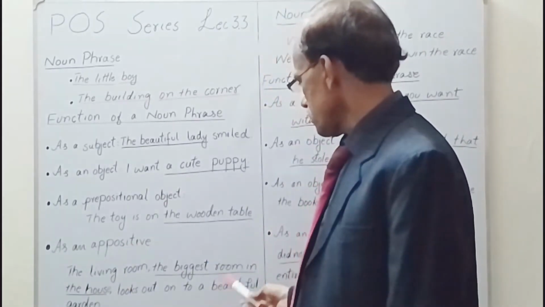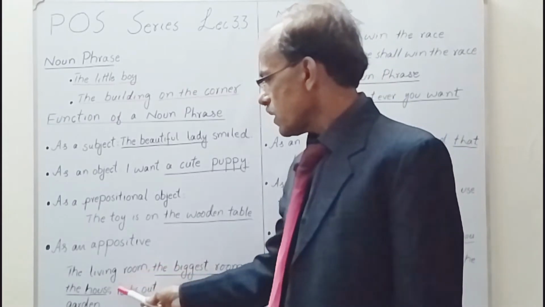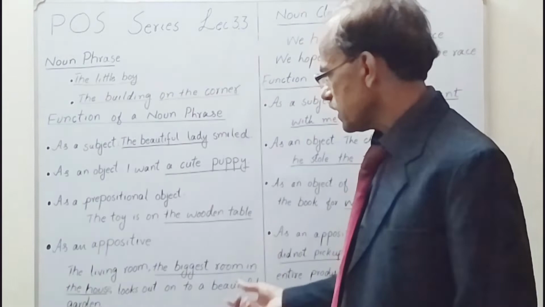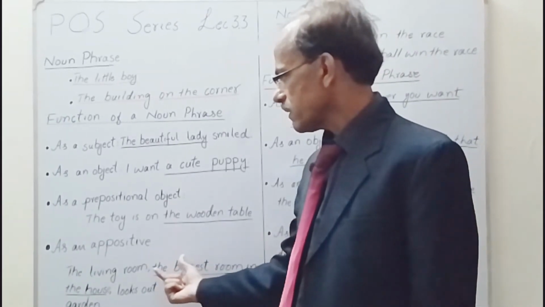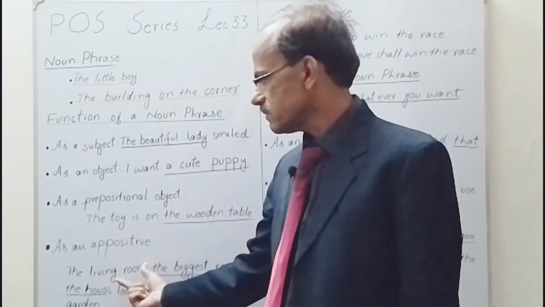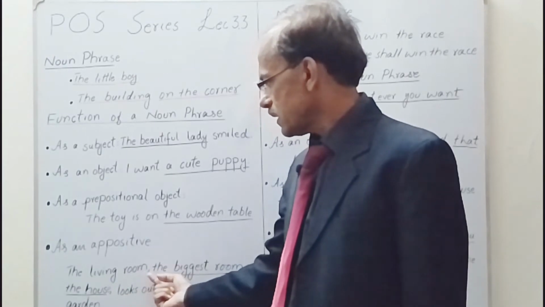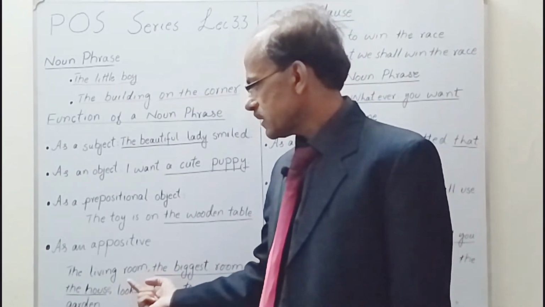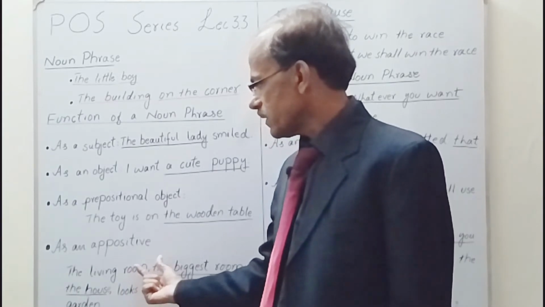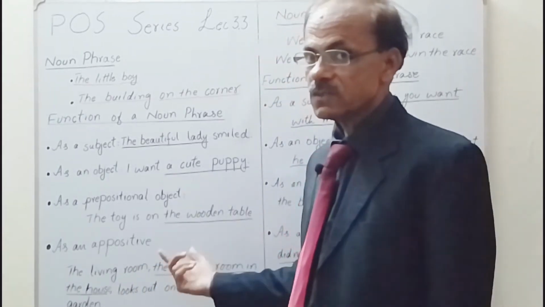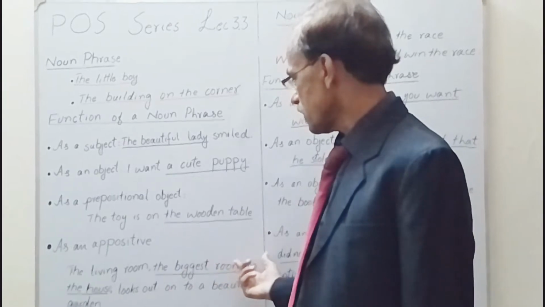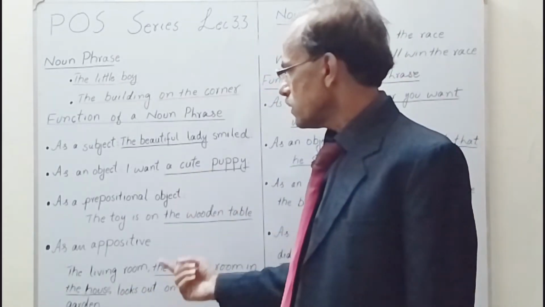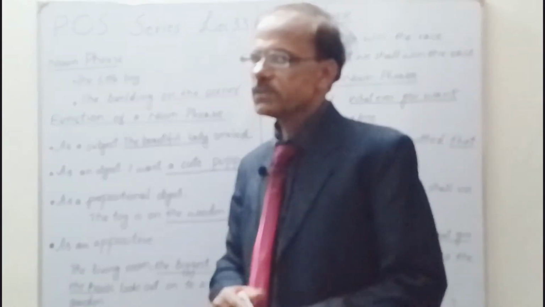We put a comma if we think that if we eliminate the noun phrase from it, the meaning of the sentence will stay the same. Then we put a comma. If we think that the meaning of the sentence will change, then we shall not put the comma when using the noun phrase as an appositive.